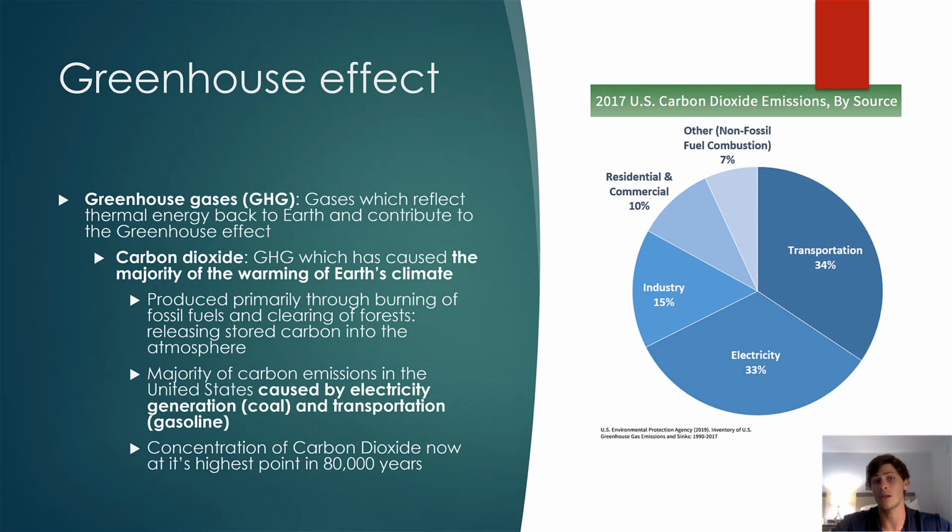The concentration of carbon dioxide now is at its highest point that it's been in 80,000 years. Again, this is not natural. We are 100% contributing increased concentrations of carbon dioxide into the atmosphere, which is contributing to the majority of the anthropogenic greenhouse gas effect.